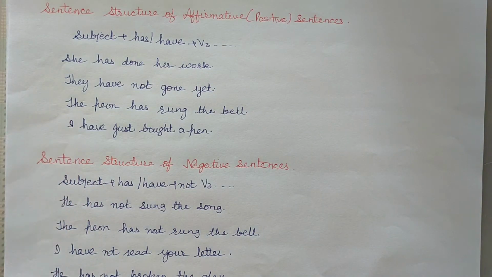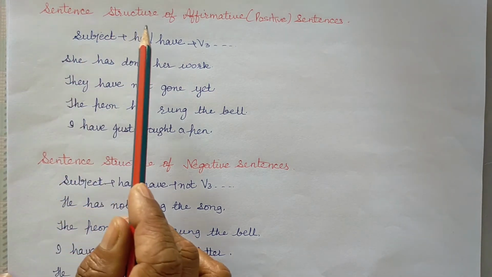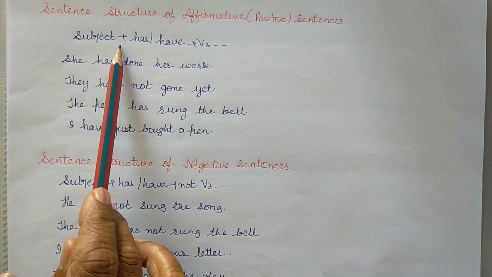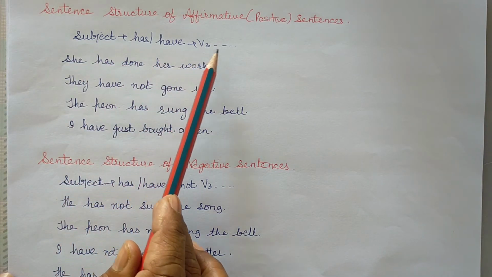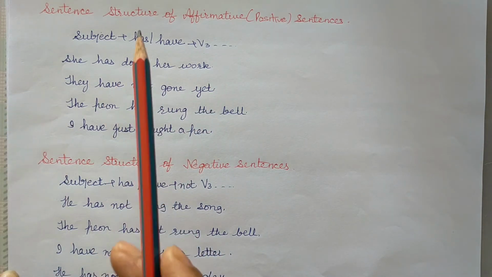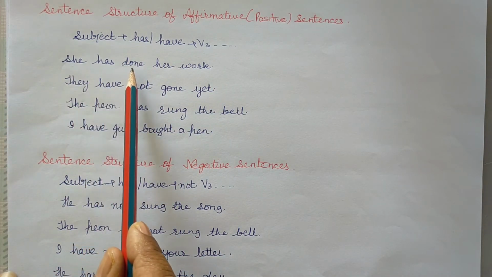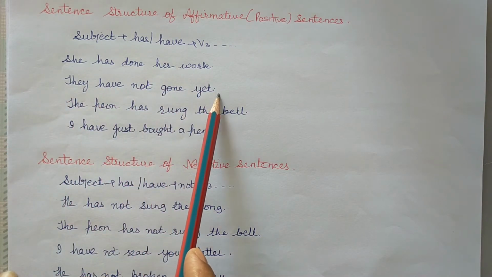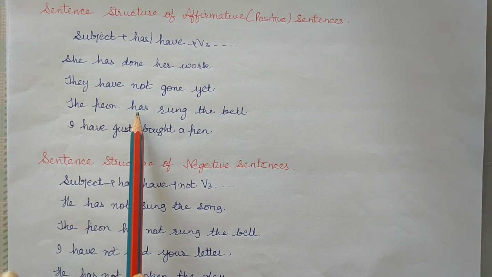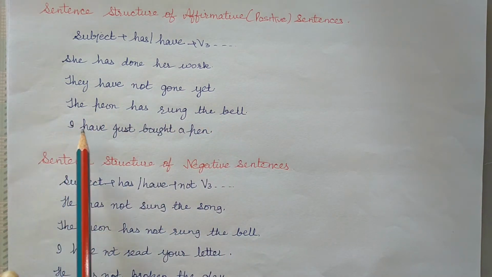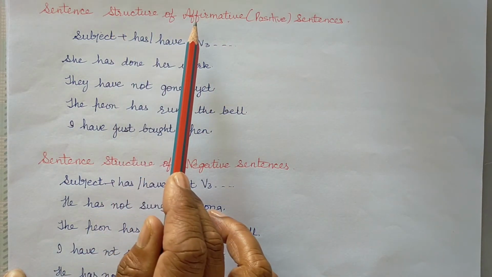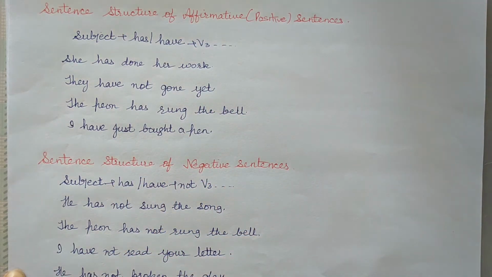Let us move to sentence structure. Sentence structure of affirmative or positive sentences: subject plus has or have plus verb's third form. Example: she has done her work. They have gone yet. The peon has rung the bell. I have just bought a pen. All these are the examples of positive or affirmative sentences of present perfect tense.